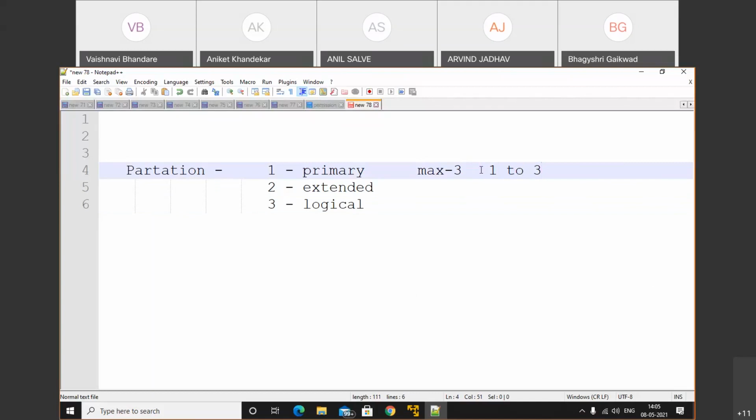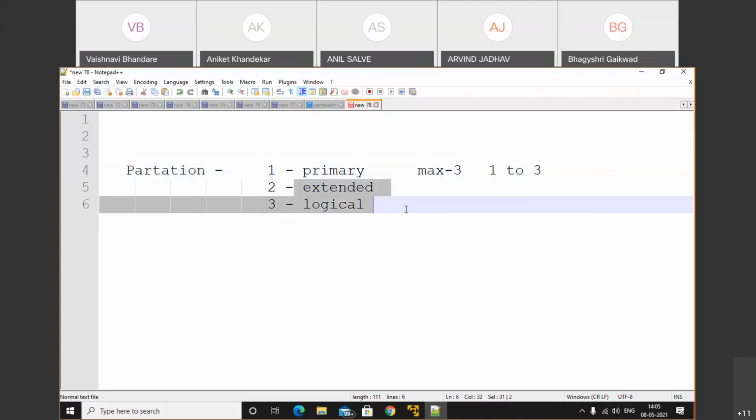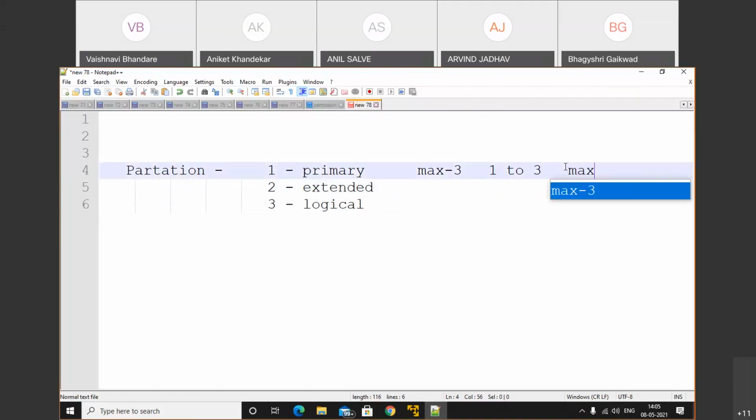If your disk has the maximum of 3 primary partitions, in that case we cannot create extended and logical partitions. That means if you want to create the extended and logical partitions, the maximum number of primary partitions is 2. So we can create a maximum of 2 primary partitions, from 1 to 2.